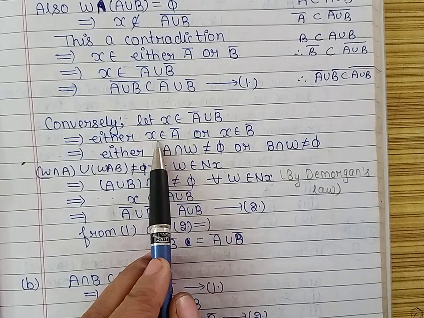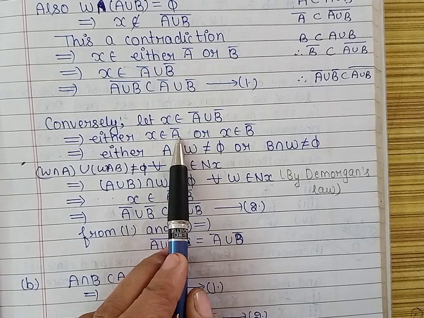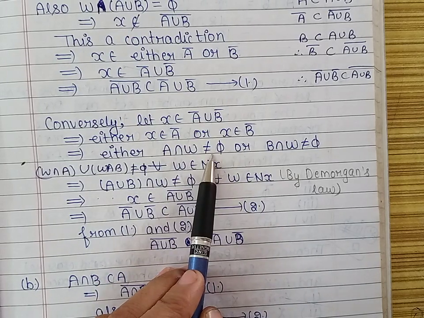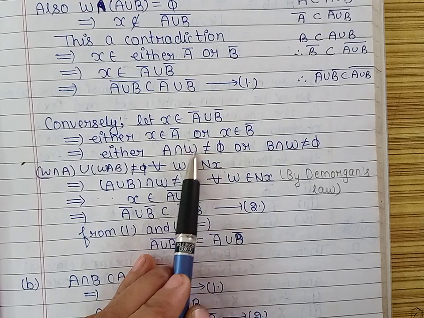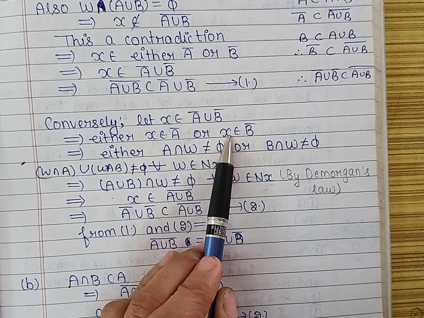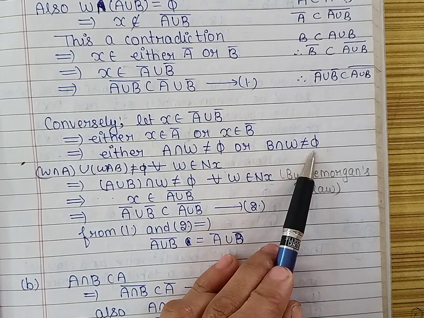If X belongs to A closure, it means X is a closure point of A. It means intersection of every neighborhood of X with A will be not equal to phi. That neighborhood we have taken as W. For X belonging to B closure, we have B intersection W not equal to phi.